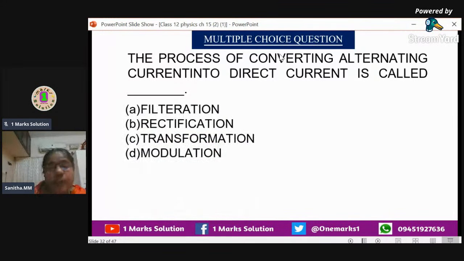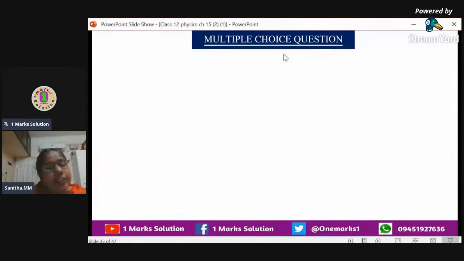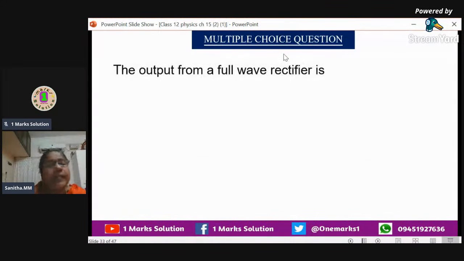We can call it filtration, rectification, transformation, modulation. And the correct answer is we have to rectify the other part of the cycle. So the answer is rectification. So the process of converting alternating current into direct current, we can call it rectification. The answer is B.